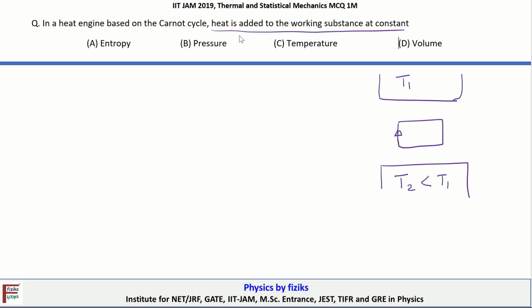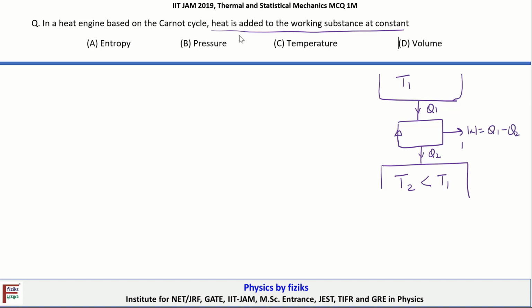Here the working substance takes Q1 amount of heat from the reservoir at temperature T1, then performs some amount of work, and at the same time rejects a certain amount of heat to the reservoir at lower temperature. So one can write W equal to Q1 minus Q2.